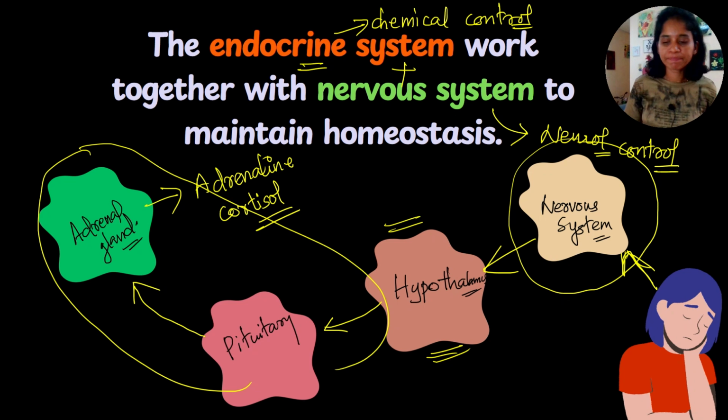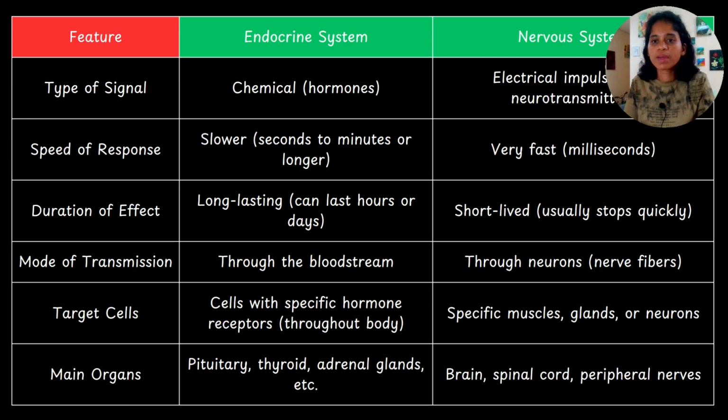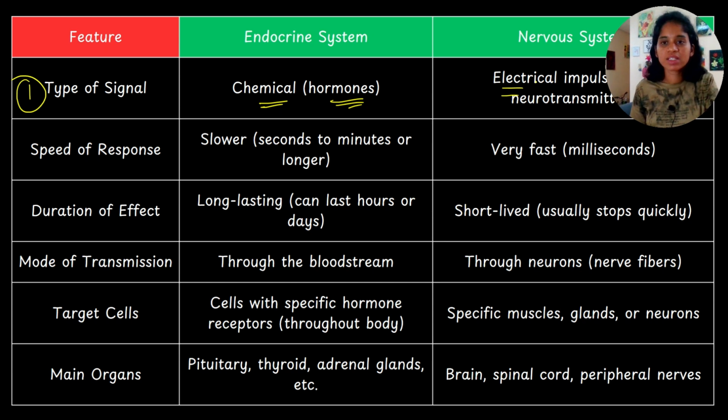Now let us compare endocrine system and nervous system on the basis of the features listed in the left column. First one is type of signal. Both the systems can respond to stimulus. The type of signal given by endocrine system is chemical. They send chemical signals, and these chemicals are nothing but the hormones. And nervous system will send electrical impulses and neurotransmitters as signals.